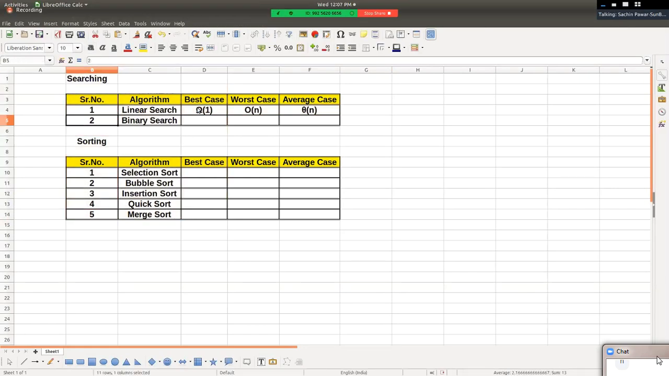Okay, now we are going ahead with binary search, right? In the binary search algorithm, can you please tell me guys, what is the size of an array quickly?